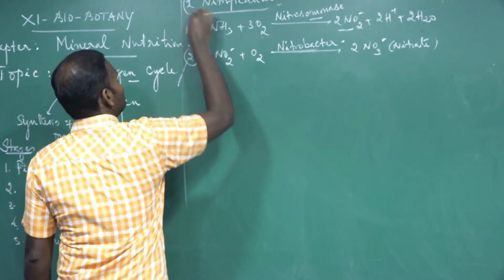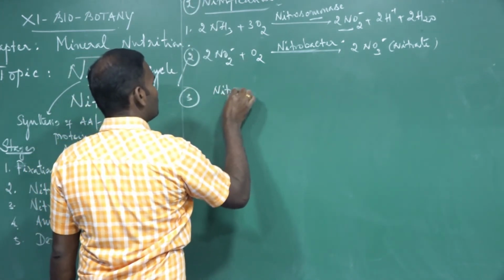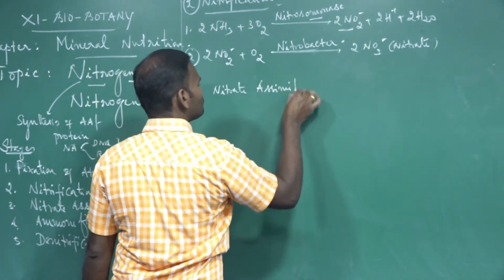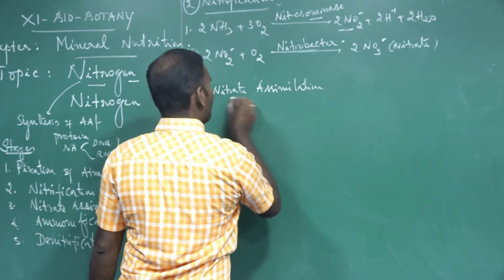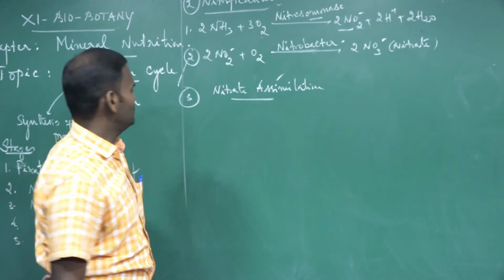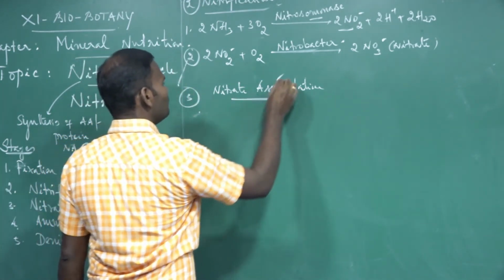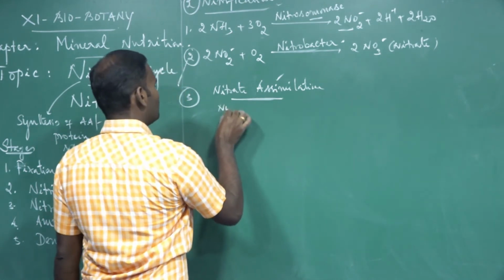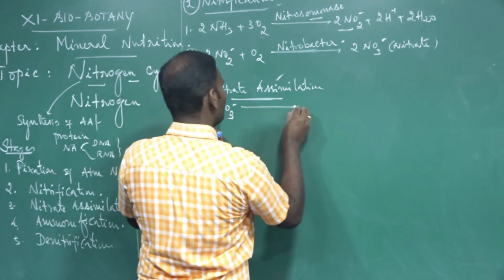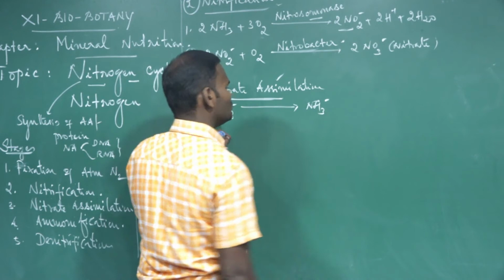The second stage is done. Then what is the third stage? Nitrate assimilation. How these nitrates get assimilated for utilization. Nitrate assimilation is nothing but nitrate being converted into ammonium ions.